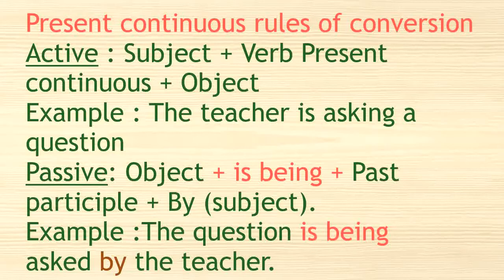So now we will talk about how the present continuous is transformed from the active to the passive voice. We have said the last time, and the same rule applies here, that in order to transform from the active to the passive voice, whether it is the present continuous or the present simple or the past simple, in all tenses, the rule remains the same.